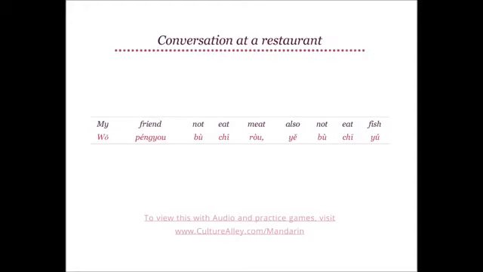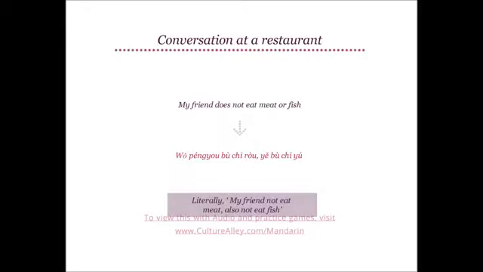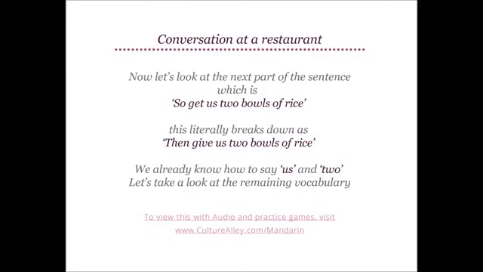Once again, not translates as 不, and eat is 吃. And finally, fish translates as 鱼. Thus, my friend does not eat meat or fish translates to 我朋友不吃肉，也不吃鱼。Excellent!